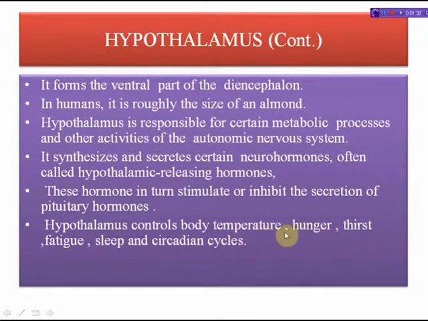The hypothalamus controls body temperature, hunger, thirst, fatigue, sleep and circadian cycles. What are circadian cycles? A circadian cycle is an endogenously driven, roughly 24-hour cycle in biochemical, physiological or behavioral processes. Circadian cycles have been widely observed in plants, animals, fungi and cyanobacteria. The term circadian comes from the Latin circa, meaning around, and diem, meaning day. So the hypothalamus coordinates many hormonal and behavioral circadian rhythms, complex patterns of neuroendocrine outputs, complex homeostatic mechanisms and many